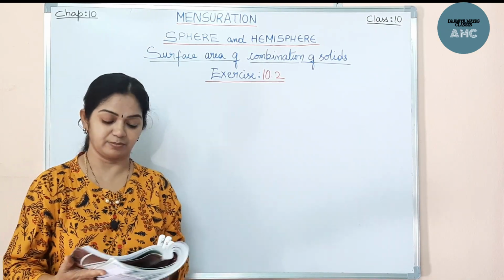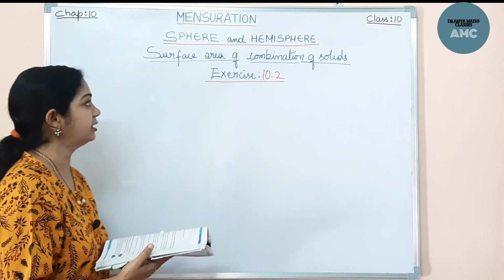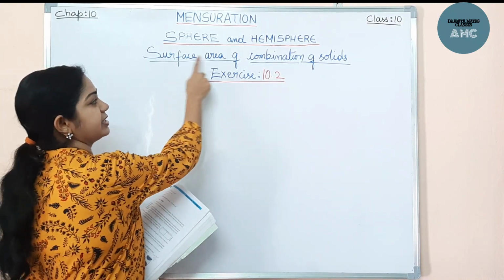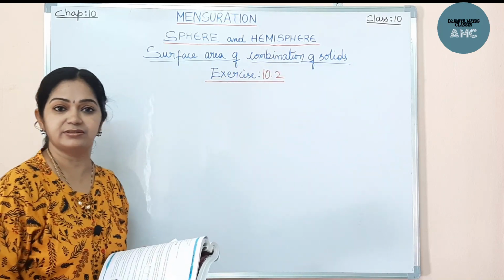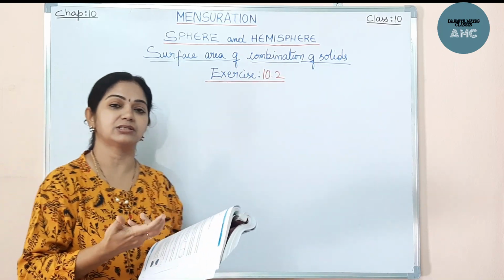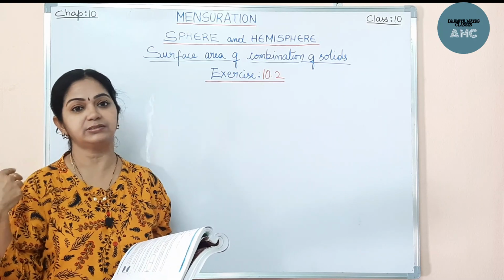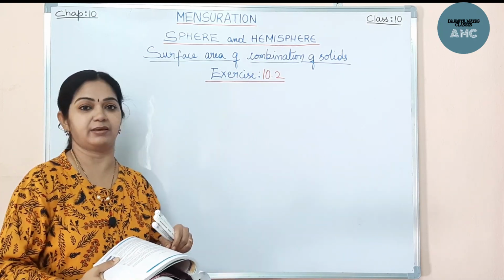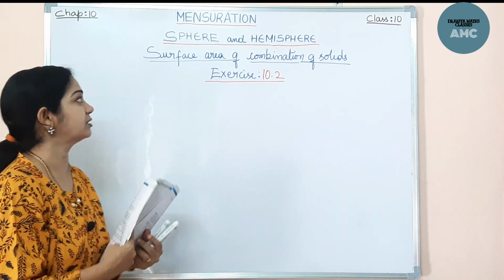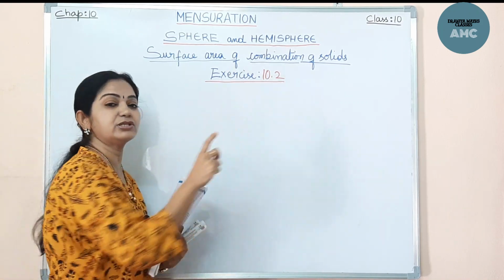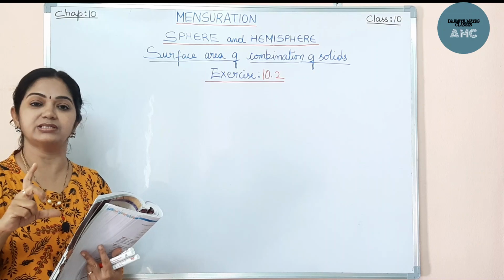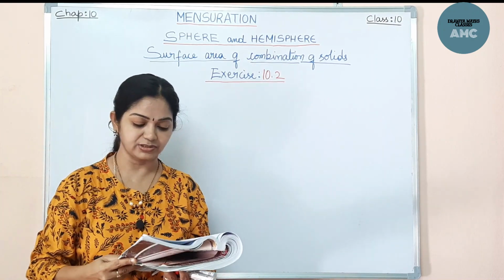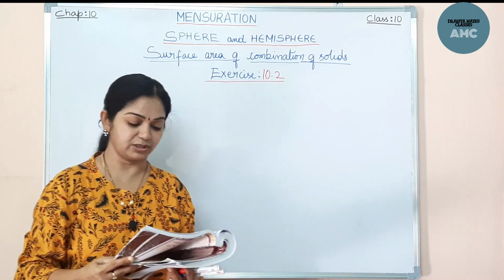Now the exercise problems, exercise 10.2 here. These exercise problems are based on the surface area of the combination of solids, right? Here the solid objects which we have learnt before, that is the cone, cylinder, sphere and the hemisphere, all these surface areas and the combination of these solids, one or two solids, were combined and we have to find the surface area of the combined solids. Okay, so these problems are based on these combinations.